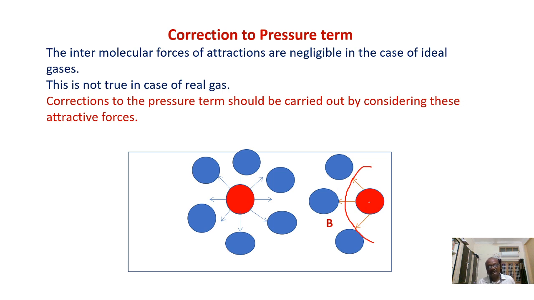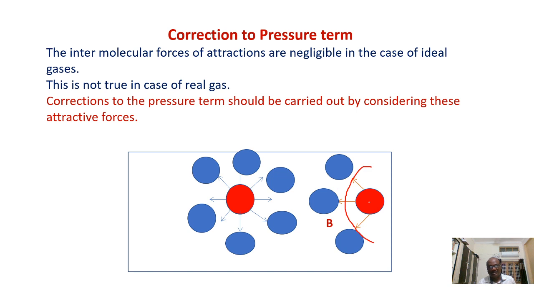Here is one question: if we compare the ideal gas and a real gas where the attraction forces are present, which will exhibit more pressure? Your answer will be an ideal gas, because there are no forces of attraction in the ideal gas. The molecules will travel with the original speed as expected of ideal behavior. But in the case of a real gas, the speed of the molecule will be reduced due to attraction forces. So P ideal will be greater than P real.